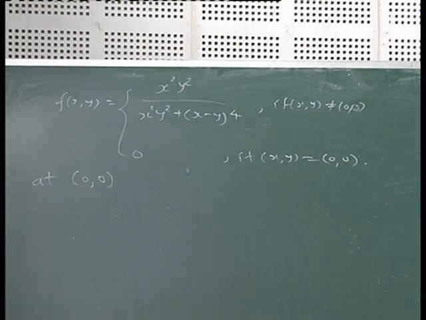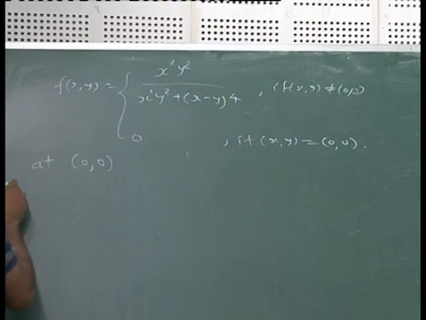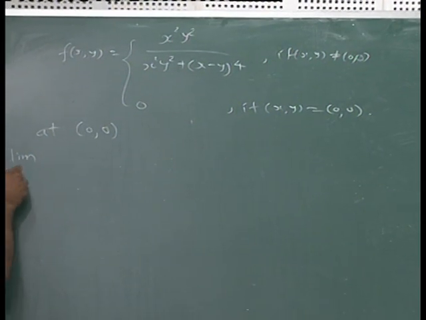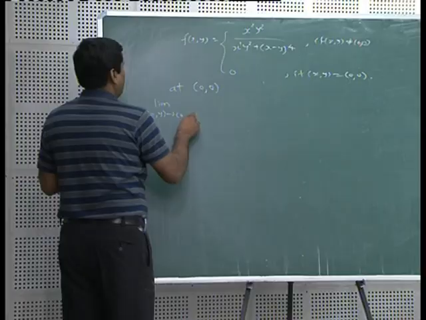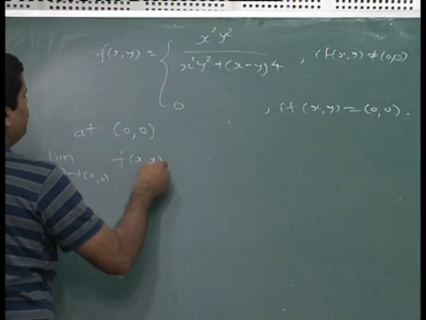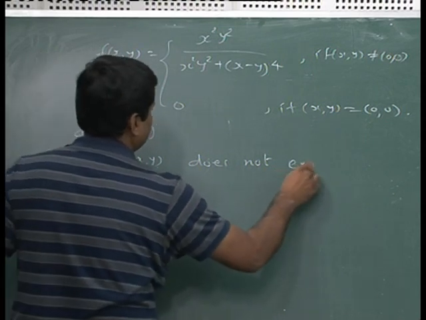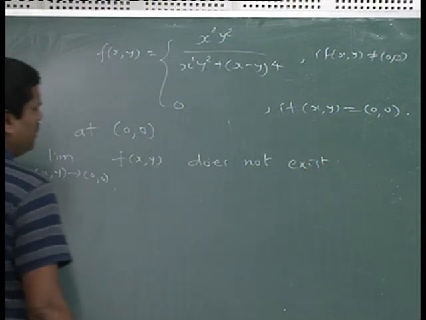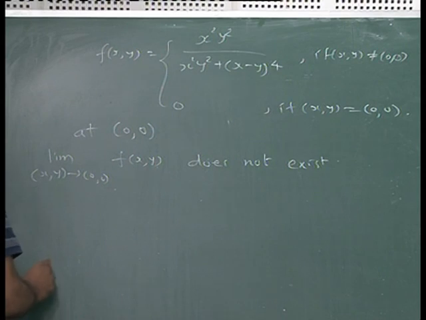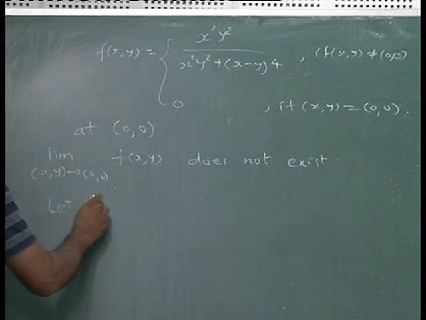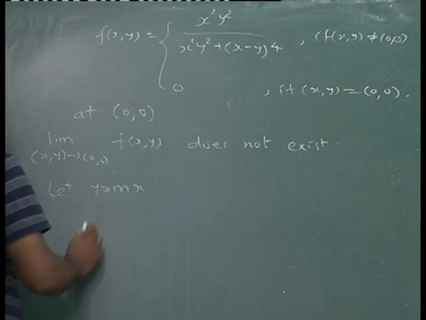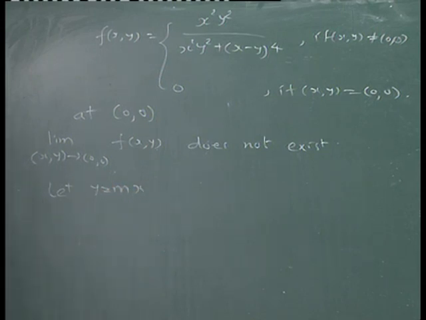My question is, this double limit means this thing, limit (x, y) tends to (0, 0). I will prove that this double limit does not exist. This is the main thing. For proving this, it is very simple. Let us take the path y equal to mx. I am taking the path y is equal to mx here.